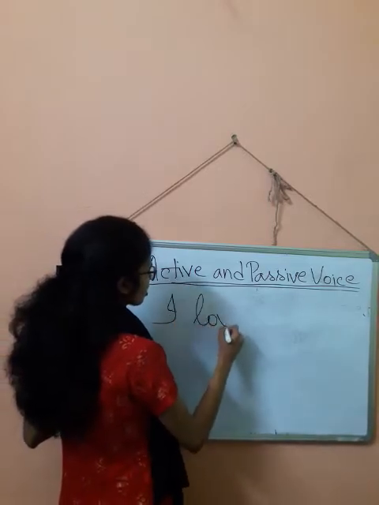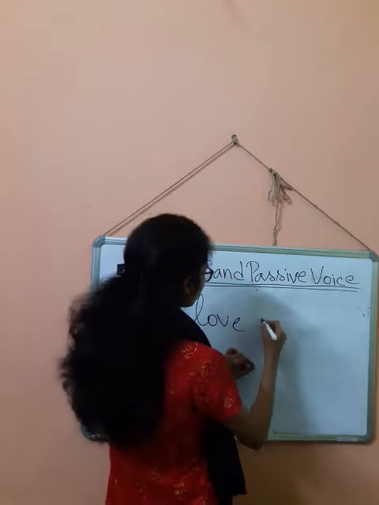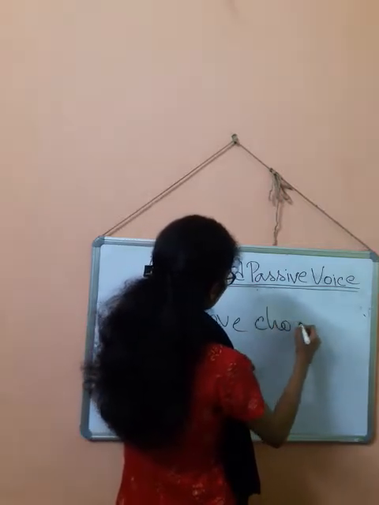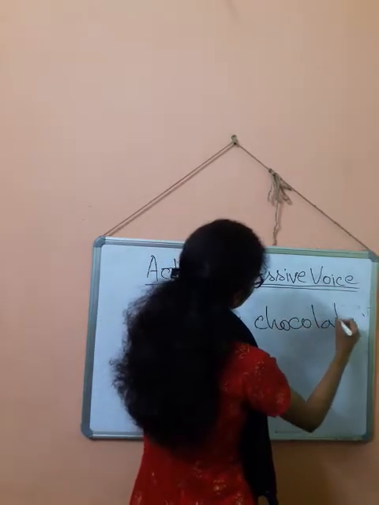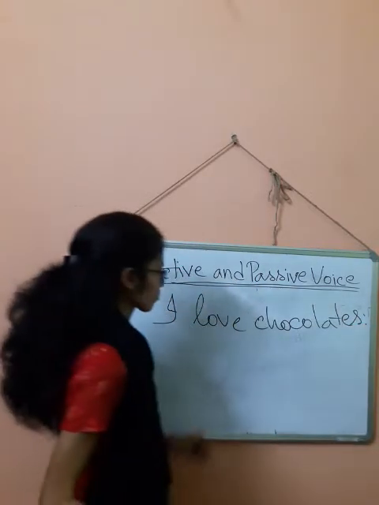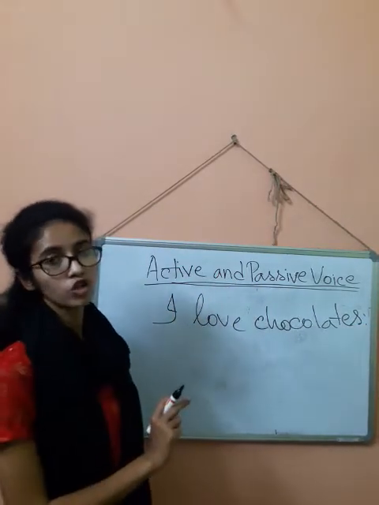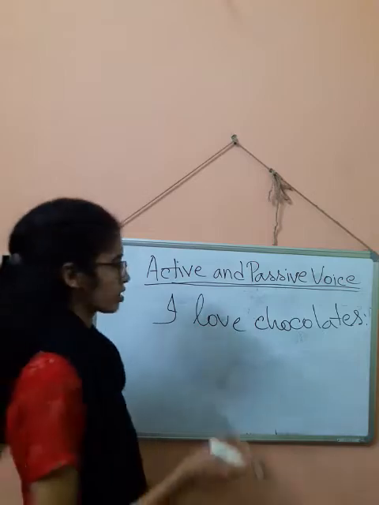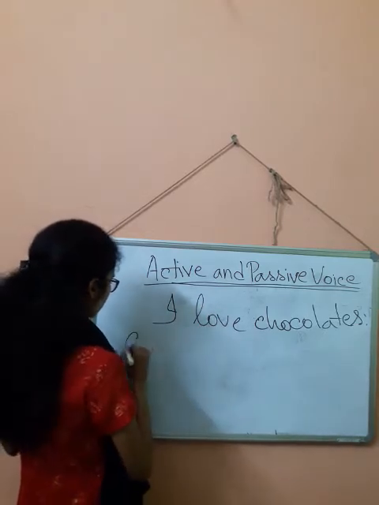This sentence I think I have already written quite a few times. I love chocolates. You know the meaning, obviously.